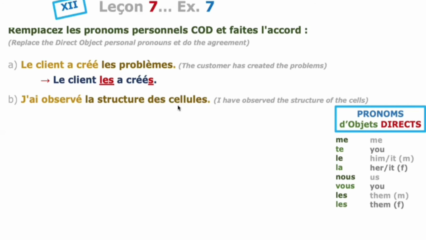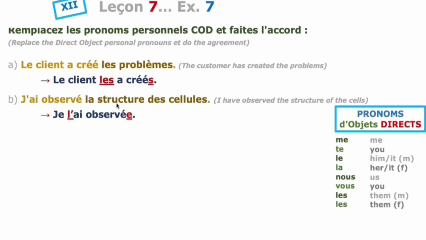So you have to replace this direct object noun with the direct object pronoun. La structure is feminine singular and a direct object noun, and this you have to replace. I have observed it.